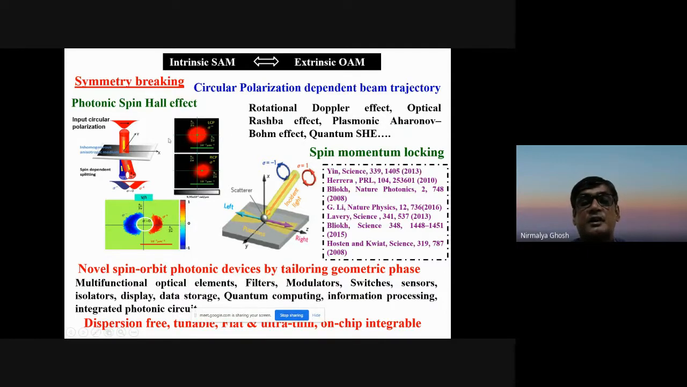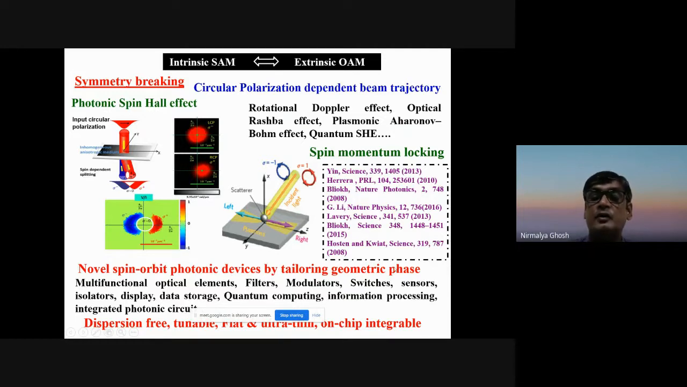So recently, a number of such interesting effects have been observed. Similar to the photonic spin-Hall effect, we have the rotational Doppler effect, optical Rashba effect, plasmonic Aharonov-Bohm effect, quantum spin-Hall effect, and spin-momentum locking. These have completely opened up a new paradigm of photonic devices. So that's what I have stated here: novel spin-orbit photonic devices.